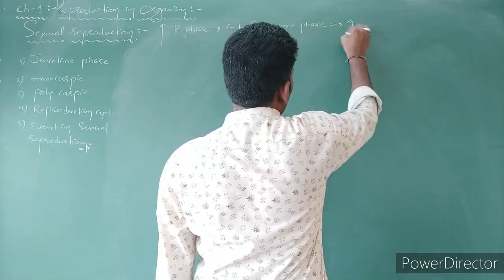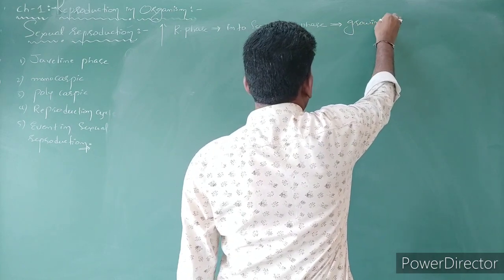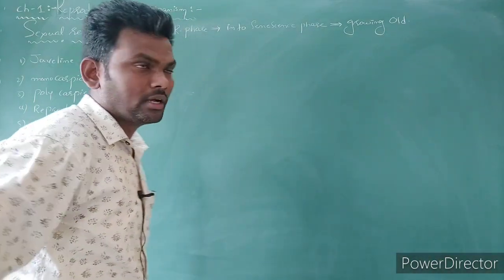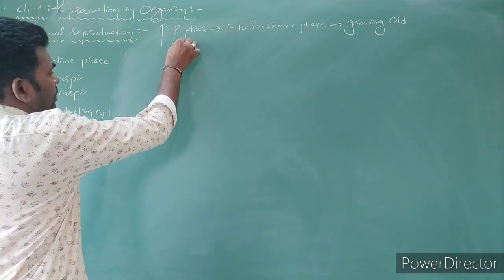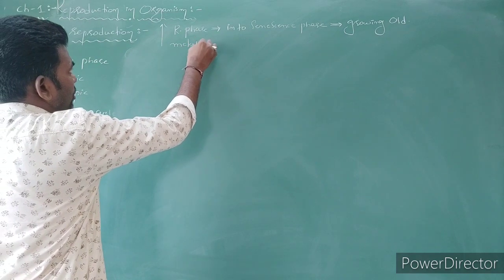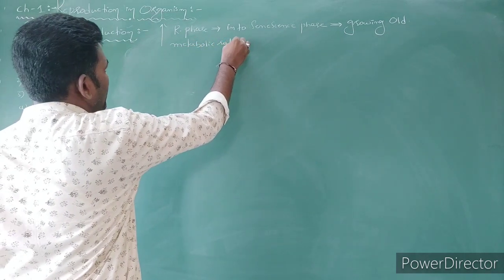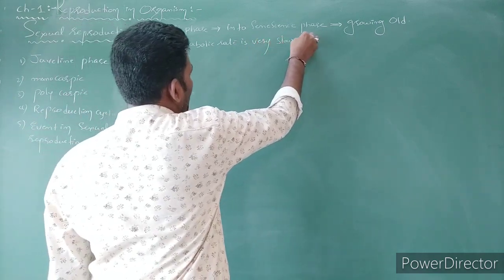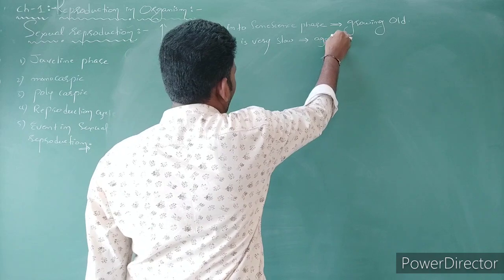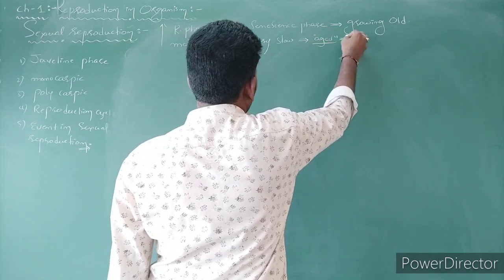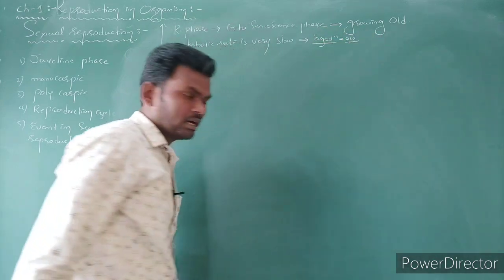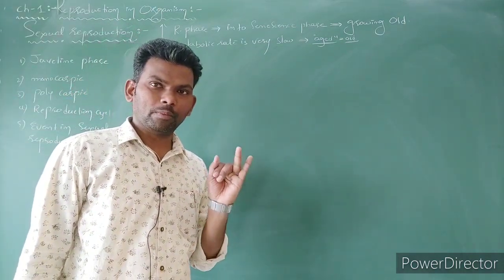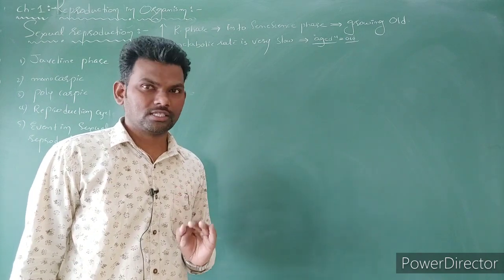It is nothing but growing old. What is meant by growing old? It means the organism's metabolic rate is very slow. We can call it aged. The organism has become old. Right? So this is actually the first vegetative phase, next reproductive phase, third one is senescence phase.